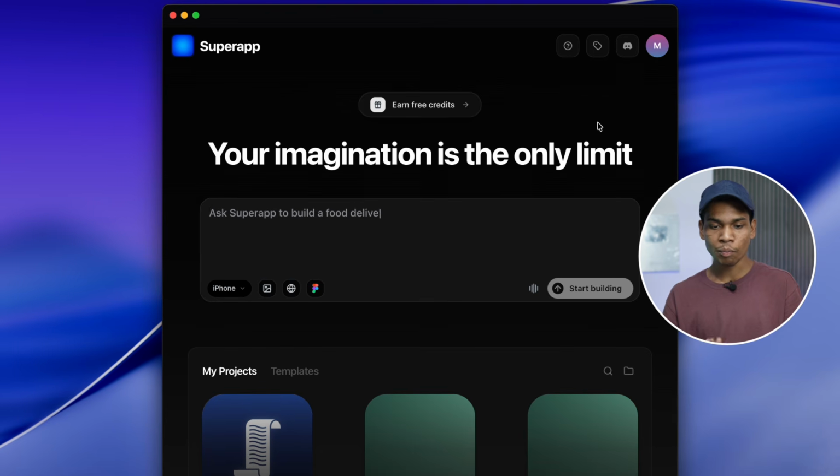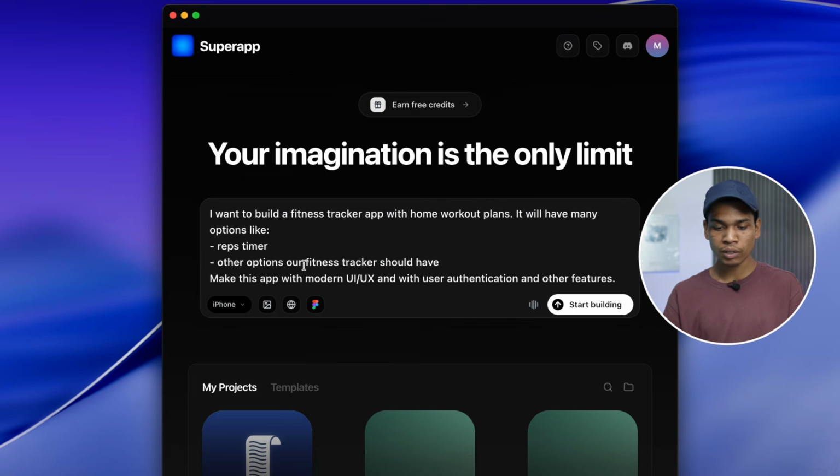So now I have opened the Super App application on my MacBook, and this is how the home page looks. You get here an input box where you have to just describe what type of app you want to build, whatever feature you want in your app, you describe here. As I told you, I am going to build today a fitness tracker app with home workout plans. So I am just writing the prompt.